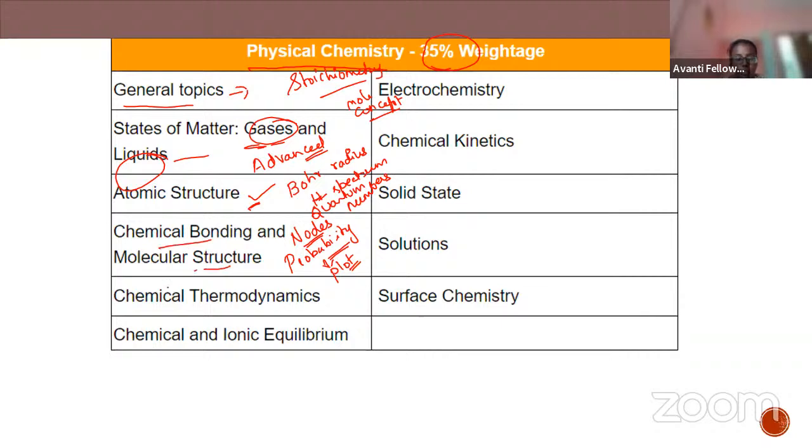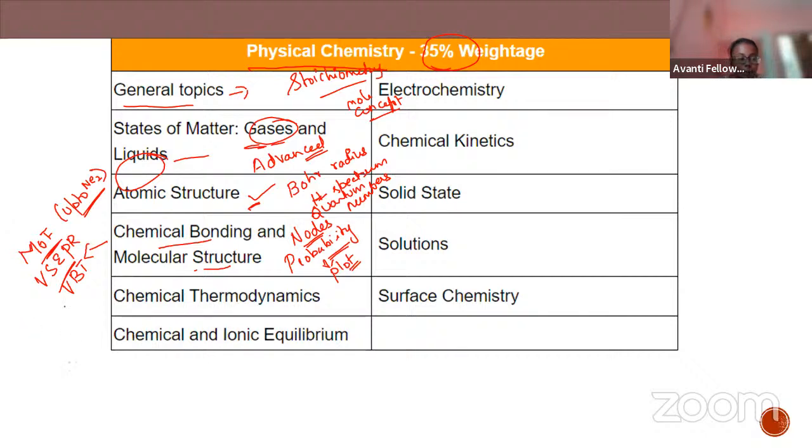In chemical bonding and molecular structure, first be thorough with MOT up to Ne2. This is in your syllabus, along with VSEPR theory and VBT. In VSEPR theory, you have to be clear about what the geometry is and what the shape is.